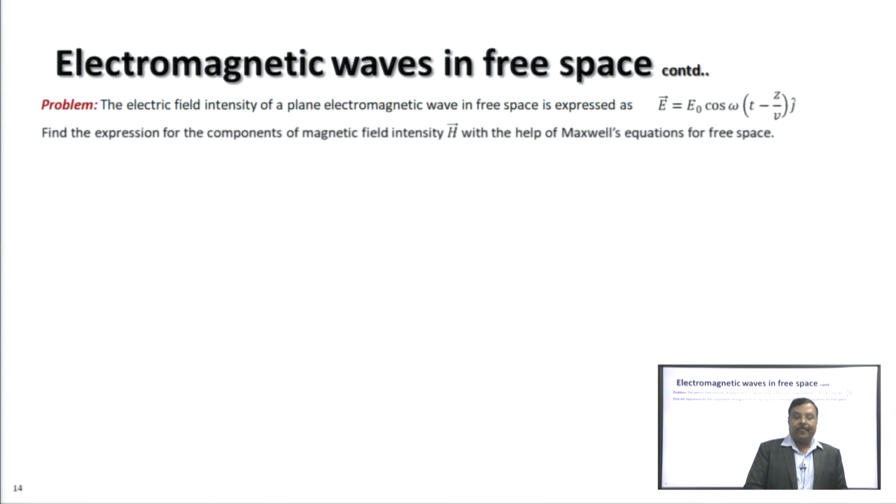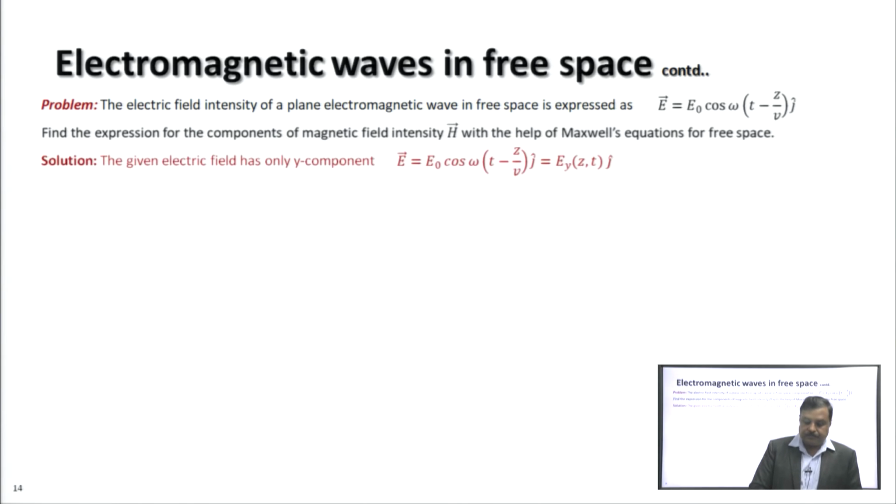Now let us consider an analytical problem. Suppose the electric field intensity of a plane electromagnetic wave propagating in free space is given by E equal to E 0 cos(omega t minus z by v) j cap vector, where the unit vector j cap is along the y axis. Then find the expression for the components of the magnetic field intensity H with the help of Maxwell's equations for free space.